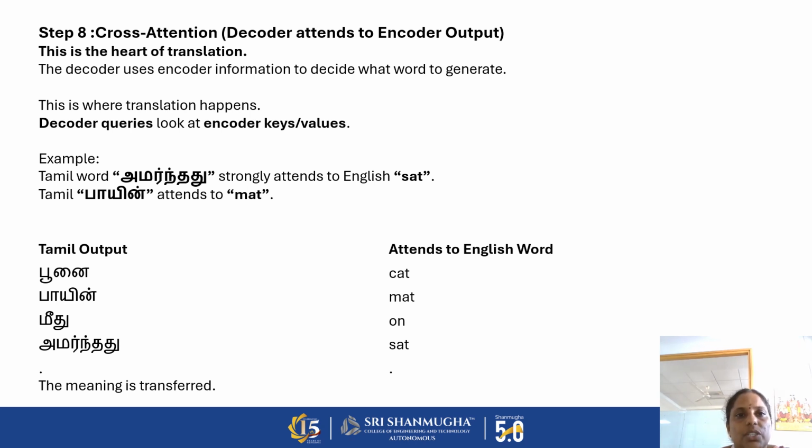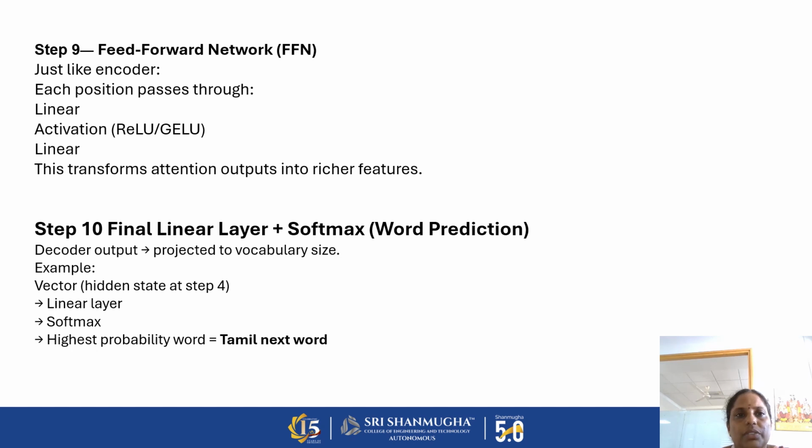Next one, cross attention. In this cross attention, each and every word is looked up in our vocabulary to find the matching words. For example, the cat, sat, on, the mat are matched with their Tamil words. Next, the feed forward network. It's just like the encoder. It uses an activation function called ReLU or GELU.